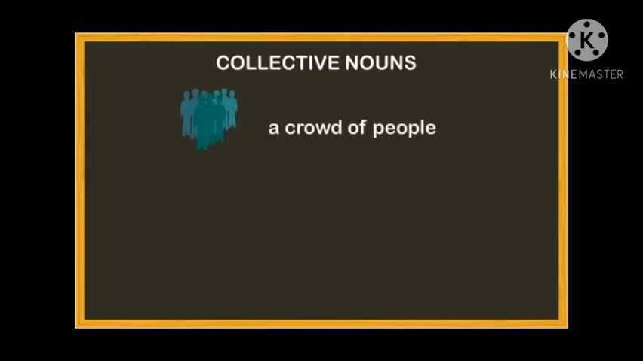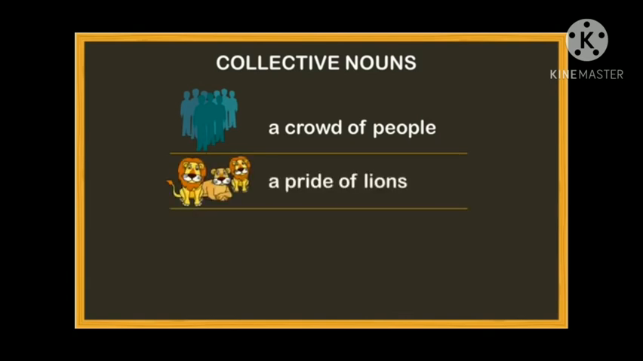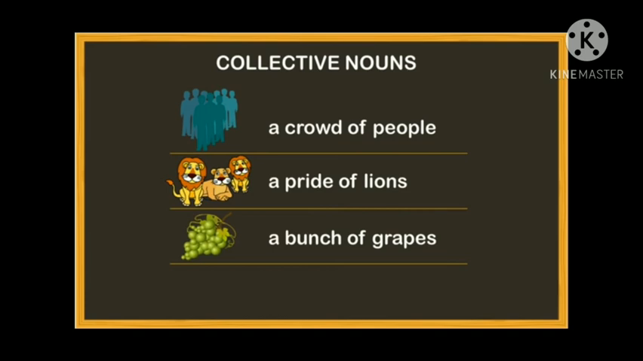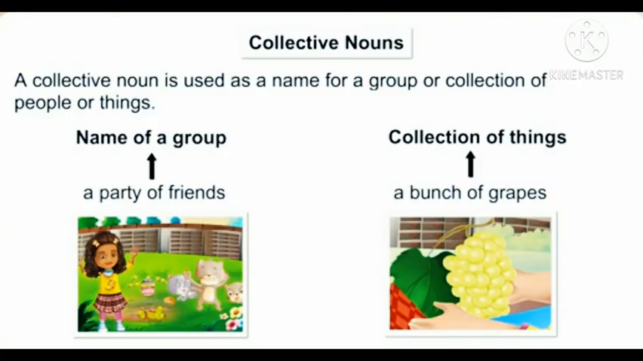Let's look at some more examples. A crowd of people, a pride of lions, a bunch of grapes, a bouquet of flowers. So finally we learn a collective noun is used as a name for a group or collection of people or things. Name of a group: a party of friends.